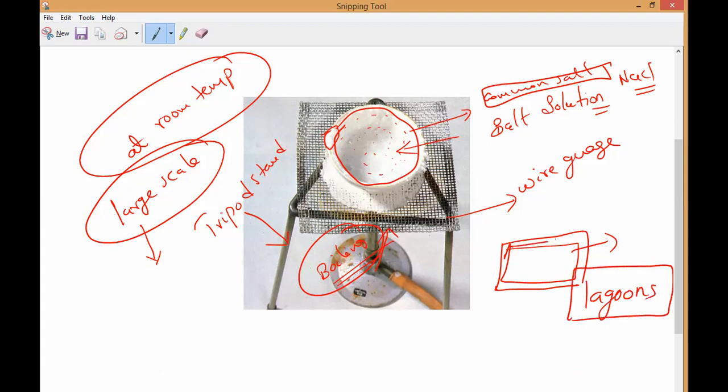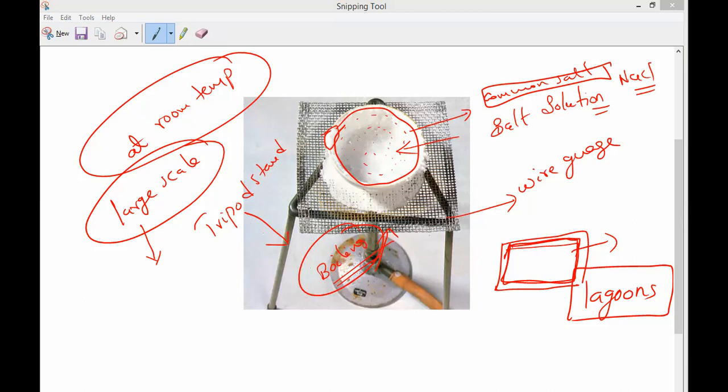So small fields they will make with some kind of depth where a little amount of water can be stored. Like digging, they will dig some small areas, and there they will allow shallow lakes, we can call them. Shallow lakes, and there they will allow the water from the sea. Sea water can be transported to those shallow lakes, which we can also call water lagoons or lagoons.